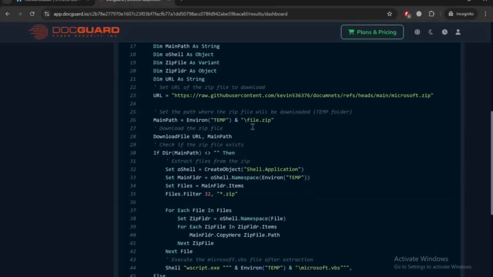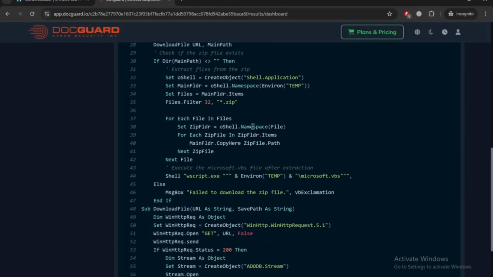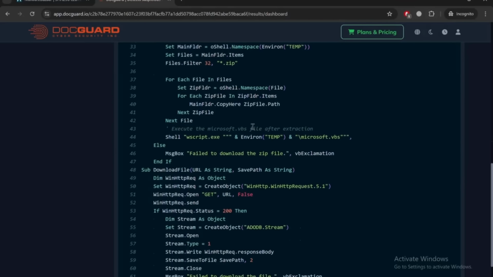I learned more from analyzing one real ransomware sample than from a month of tutorials because the stakes feel real and the techniques are current.